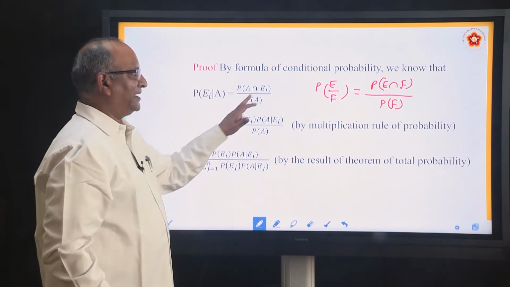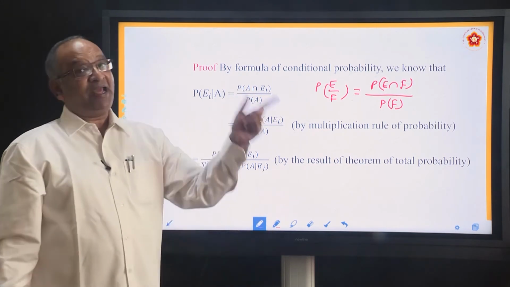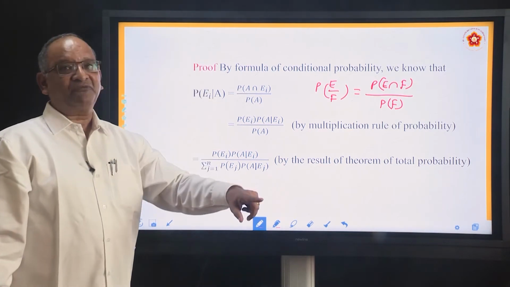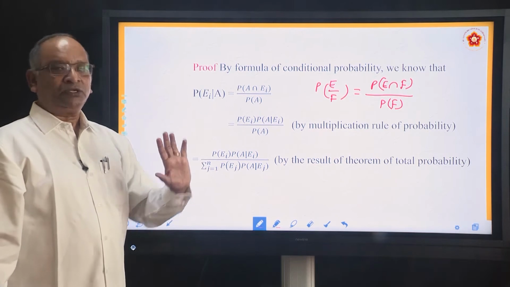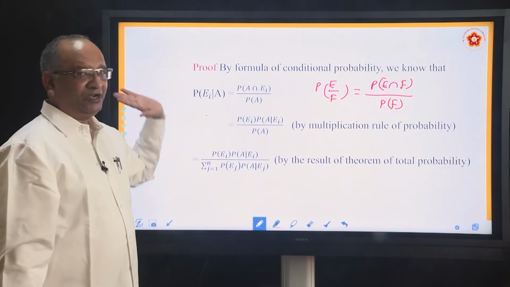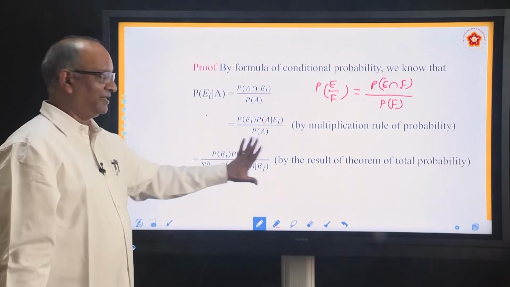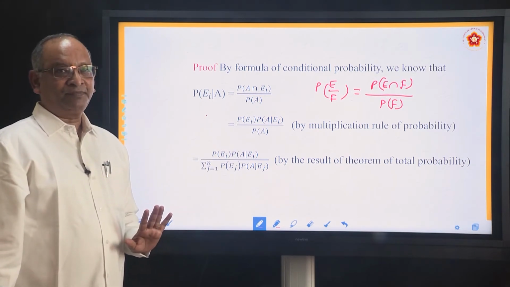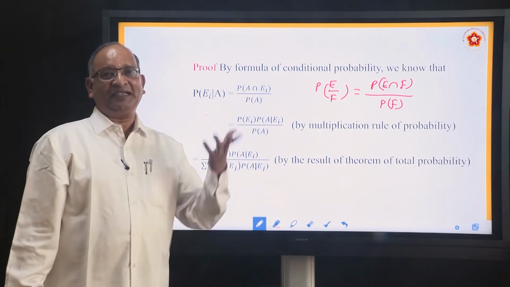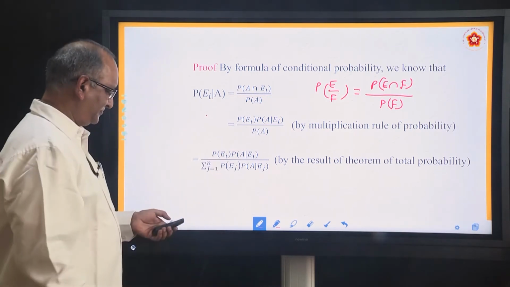So, this step is from conditional probability. There we were finding out the probability of E when F has taken place. Now, when we say EI by A, we are finding the probability of EI when A has taken place. So, first take the intersection and then divide by PA. This PA which is in the denominator is nothing but the formula which you have derived. So, write that formula here, that is all. Now, we will solve problems and you will find them very interesting. Very interesting problems you will come across in this particular chapter. Okay? So, let us begin.